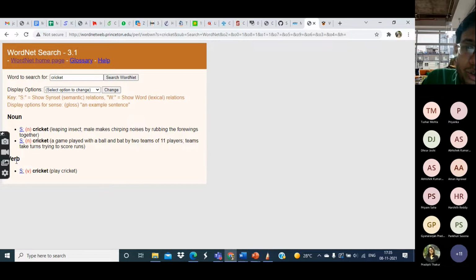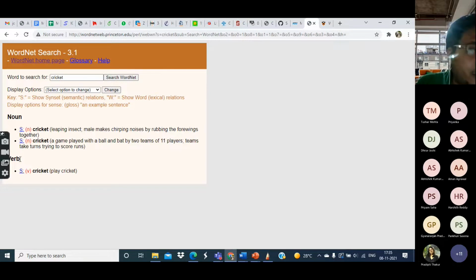So in some sense it is taking care of the grammar, because it's telling us about the part of speech of each word, and then it is also telling us about the semantics, that is the meanings. There can be many words, as we said, which can have multiple meanings. So cricket is definitely one word which has multiple meanings. One meaning, as we know, is a leaping insect which makes chirping sounds by rubbing the forewings. Another of course is the sport called cricket, which we all know.